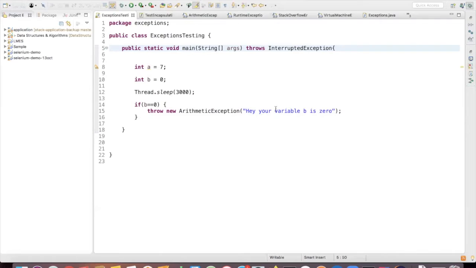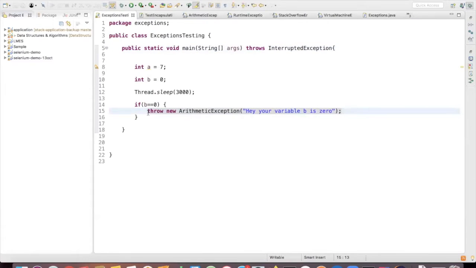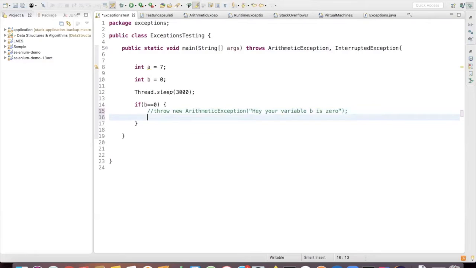Usually no. When you declare at the method level, if some exception is caught, it is already throwing that exception only. So in the if block you're throwing a new exception, creating an object with throw new arithmetic exception. Instead, if we declare throws at the method level, we don't need to do it here, right? No, you don't need to. Anyway, if you do some operation like this, it will throw that exception by default, whether you give it or not. We'll try to do that.